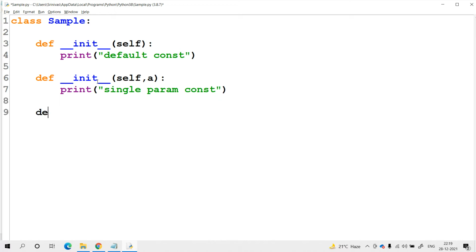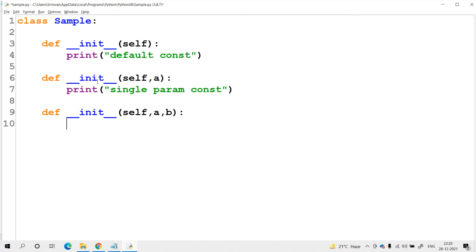In the same class, I want one more constructor which has two explicit parameters along with the self keyword, a comma b, and a simple print statement: two param constructor.